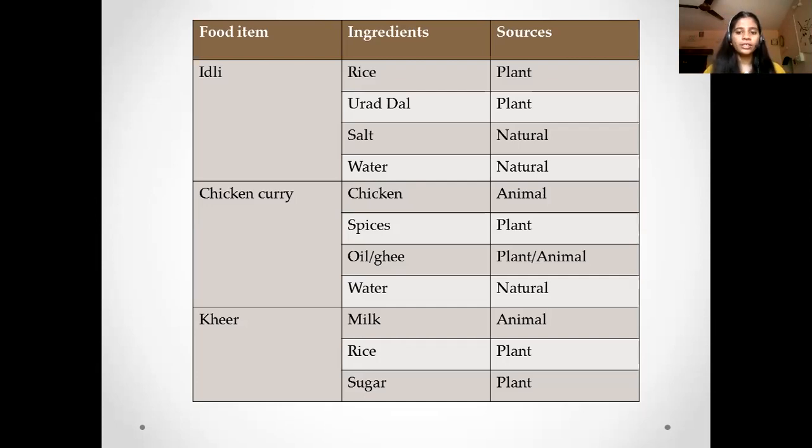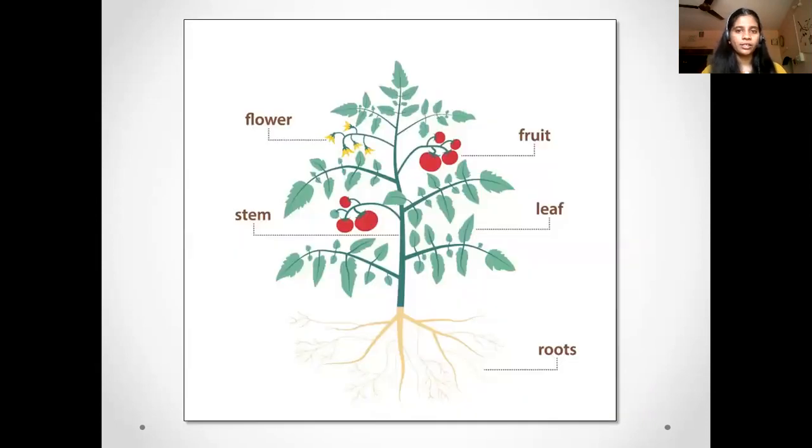Now let us try to find out whether the whole plant or the parts of the plant are edible or not. But before that, let us try to understand what are the parts of the plant. So here we have the roots. Roots absorb the nutrients and water for the plant.